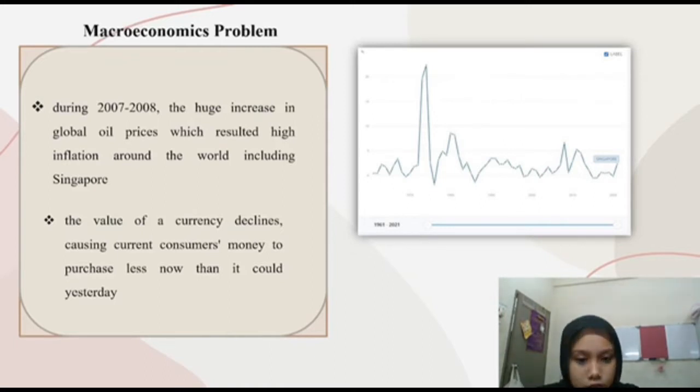When inflation increases, the value of money decreases and vice versa. For instance, during 2007 to 2008, the huge increase in global oil prices resulted in high inflation around the world, including Singapore. The value of currency declined, causing consumers' money to purchase less now than it could yesterday. Low and steady inflation, on the other hand, is believed to be essential for future economic growth.